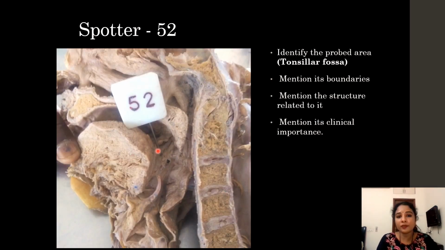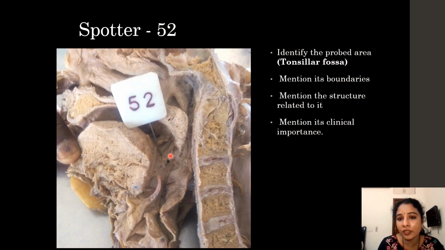So the spotter number 52 here is the tonsillar fossa. How you identify it is, above it is the palate, the soft palate, and this is the dorsum of the tongue. Until here it is the anterior 2/3 of the tongue, and from here it is the posterior 1/3 of the tongue. And here we can see the cut part of the epiglottis. So this is the sagittal section, cut part of the epiglottis. So the pinned area is the tonsillar fossa, where the palatine tonsil is located.